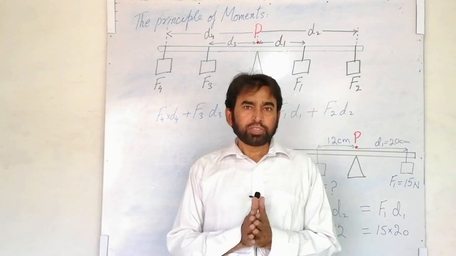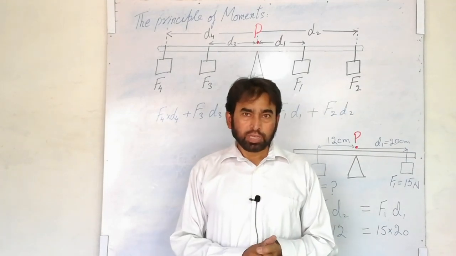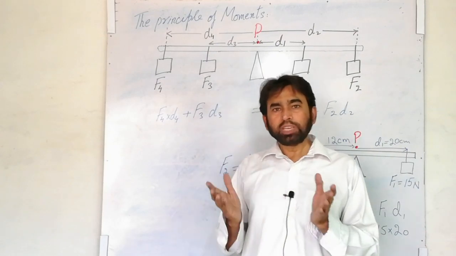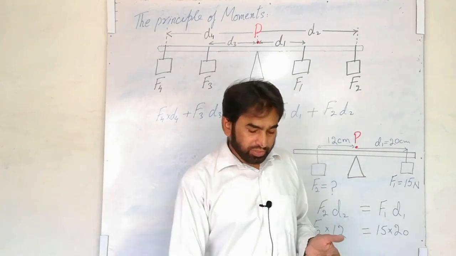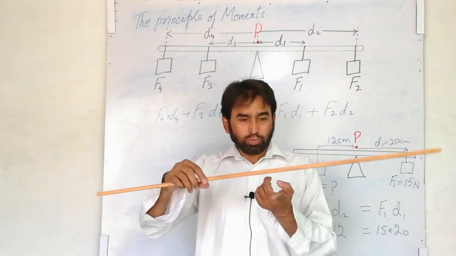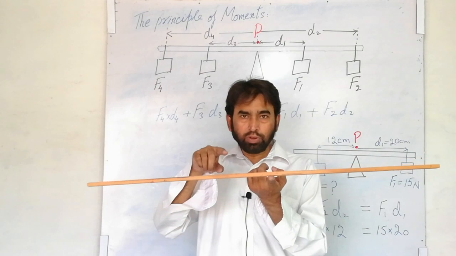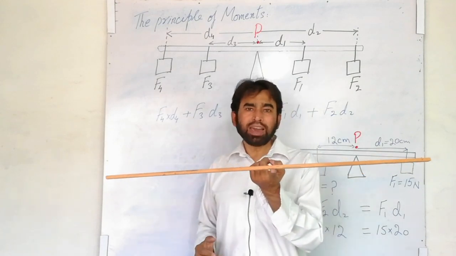Now let us discuss the principle of moment. The principle of moment is very simple. Let us consider this rod, which I am taking in equilibrium, in a balanced position.